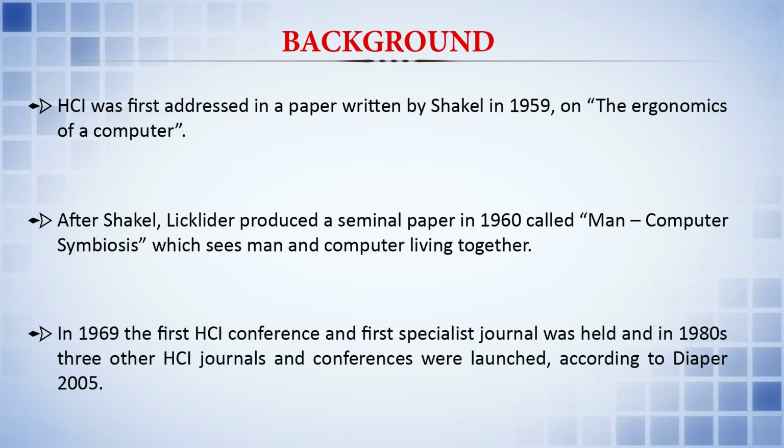In 1969, the first HCI conference and first specialist journal were held, and in the 90s, three other HCI journals and conferences were launched, according to Dix, who wrote a paper in 2005. So, this was a little background of HCI.